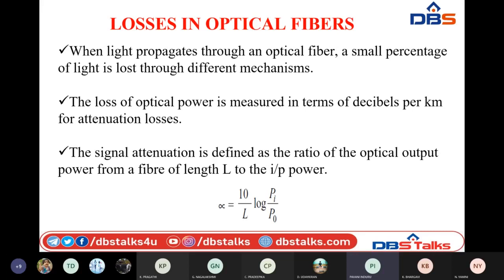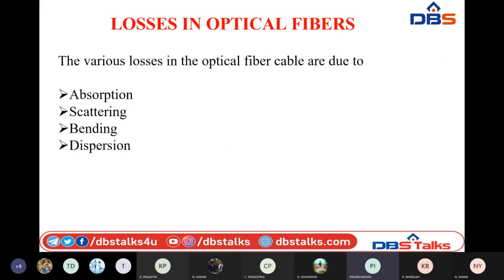So during the propagation of the signal, there are many obstacles present inside the optical fiber cable. Because of them, we may lose some amount of energy which should be delivered properly at the output. So this is nothing but the propagation loss. So we have various propagation losses present in the optical fibers. Those are nothing but absorption losses, scattering losses, bending losses, and dispersion loss.